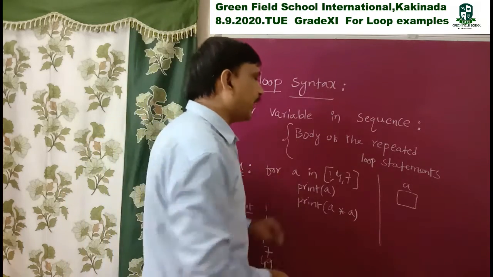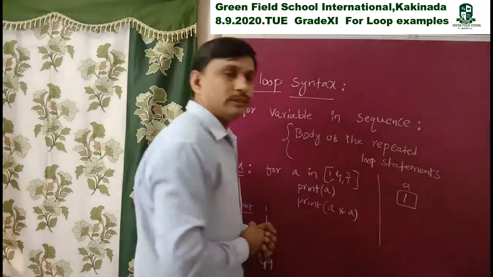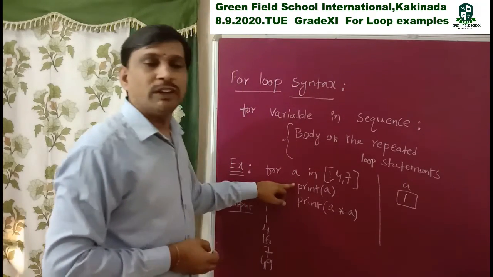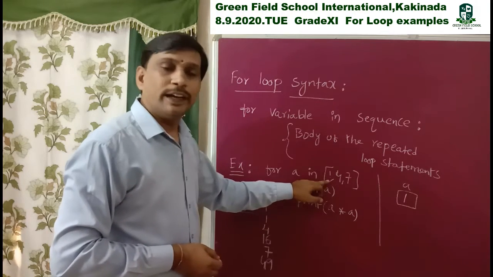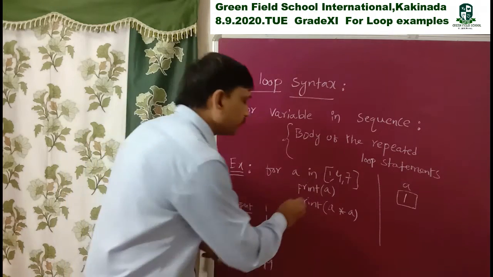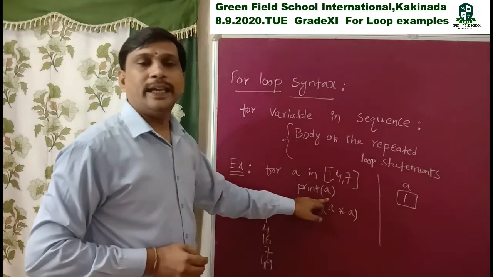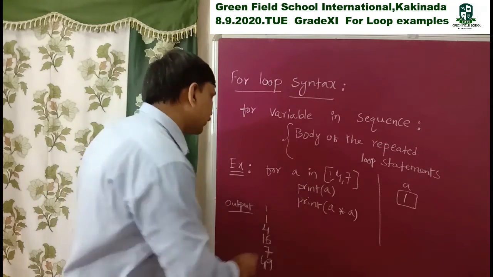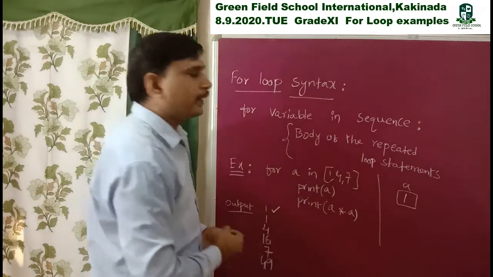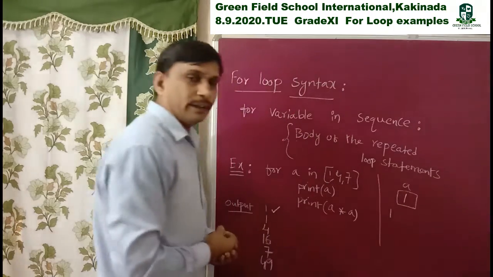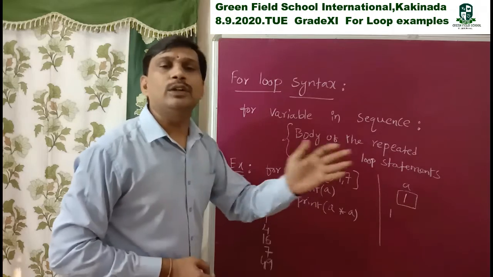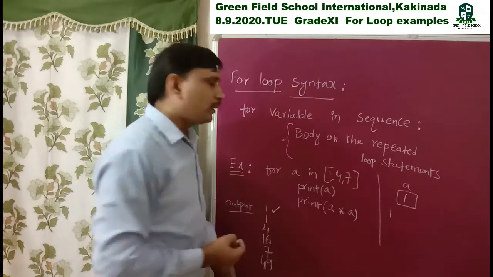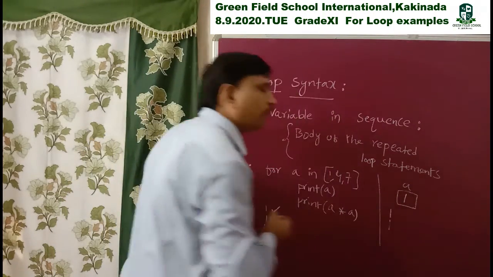That's why first, initially A is 1. Then coming to this one. See, A is 1. First it takes 1. Then it comes to print A. That means print 1. That's why it displays output 1. Next, coming to print A star A. A star A means 1 into 1. That is 1, so it displays 1.